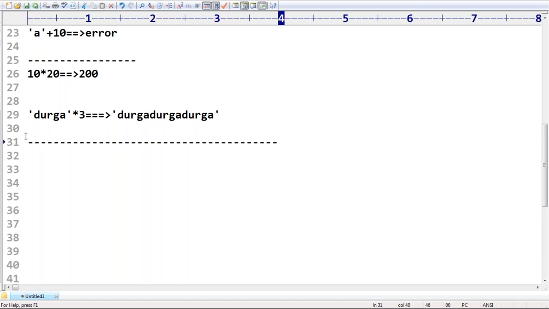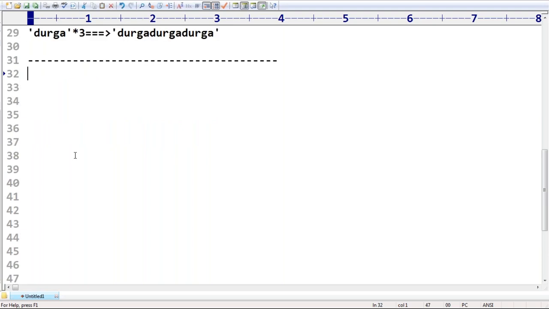Sir, what is the next thing we have to discuss? This is the story about arithmetic operators. All these things we covered already in the last session, not required to repeat again. Now, what is the next one? Relational operators. Are you getting that? Relational operators we have: greater than symbol, greater than or equal to.